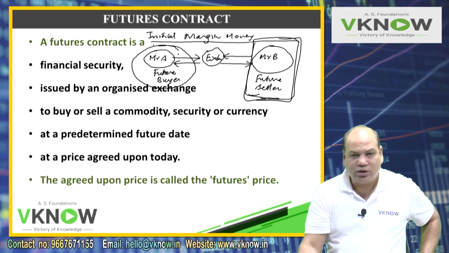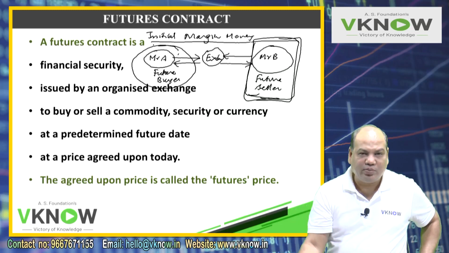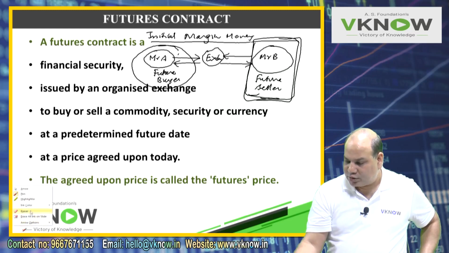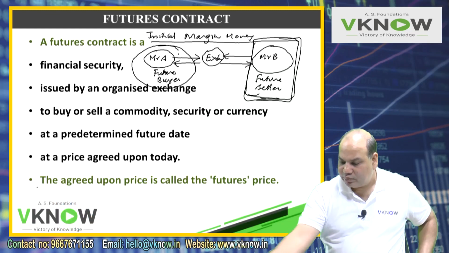So the winner is going to receive the money from the exchange. Even if that initial margin may not be sufficient, the exchange is going to make payment to the winner, and that is why futures are so popular. And then future contracts provide liquidity. How do they provide liquidity?